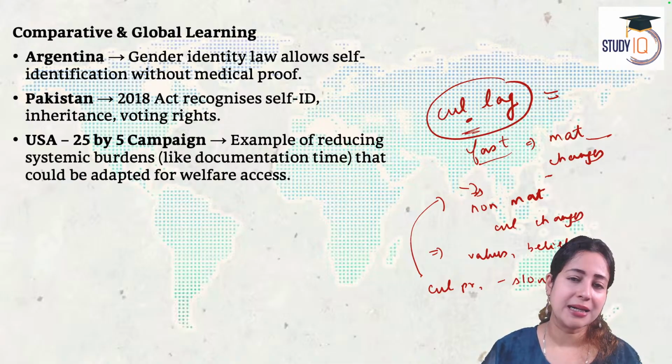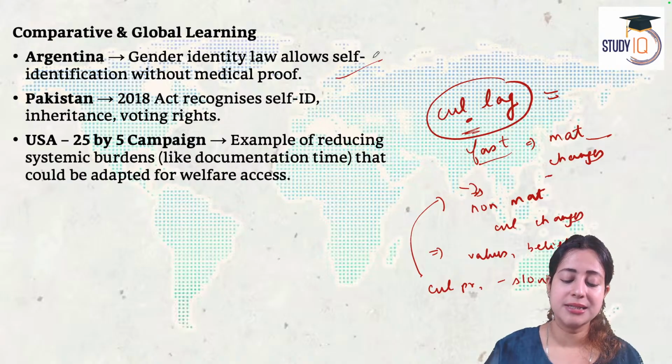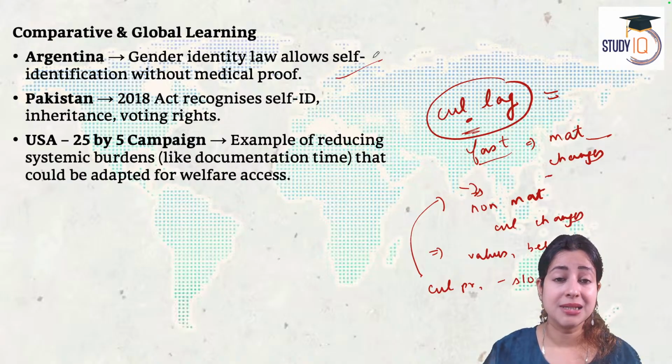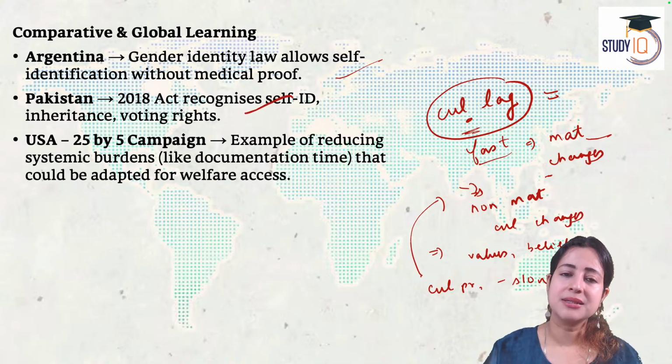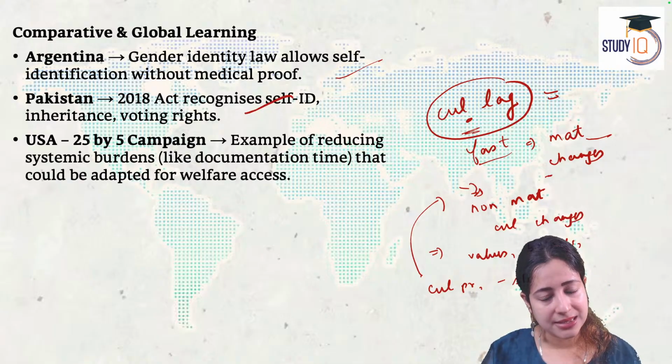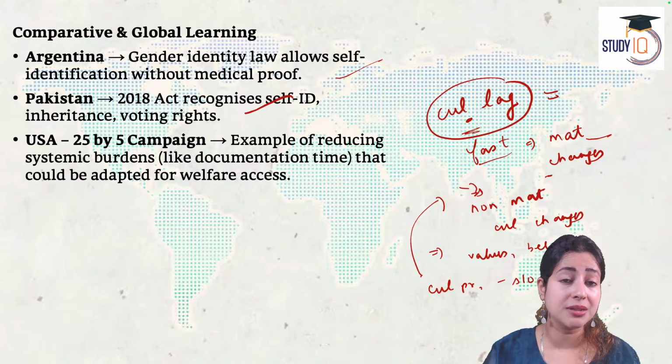And this problem is exactly about culture lag. While on paper you have the change, in reality people's attitude is not ready to change. If you look at other countries, in Argentina, South America, we have a gender identity law, which means a person can declare themselves as trans or third gender without medical proof. Absolutely, Baga, that's well said. Social morality doesn't change. Absolutely, Dipesh. In Pakistan, from 2018 onwards, there is an act which recognizes self-identification, inheritance rights, and voting rights for transgender people.